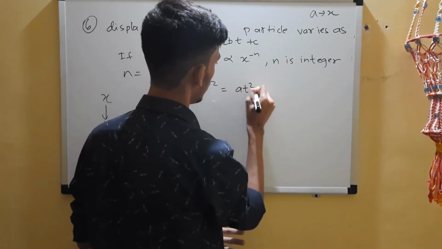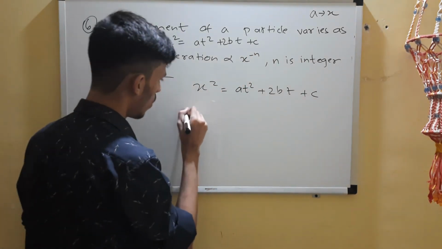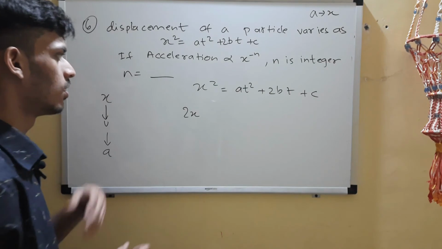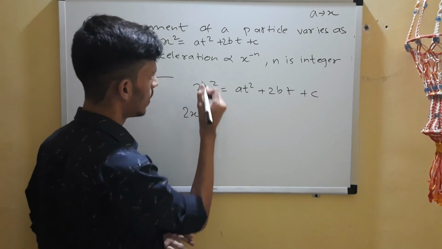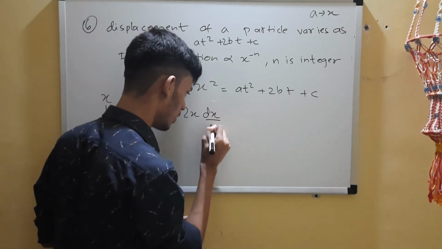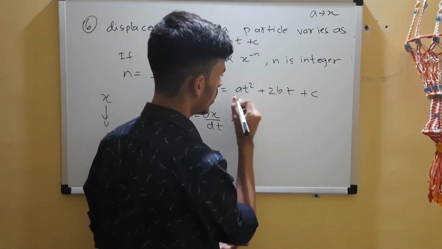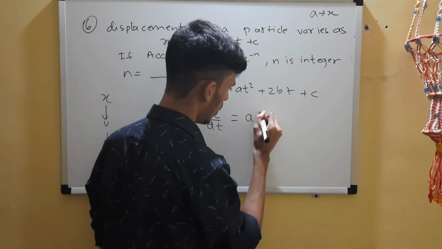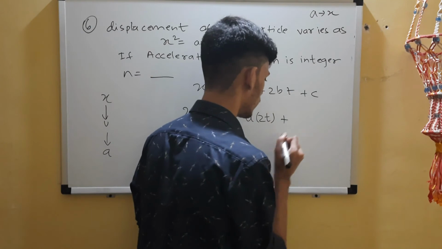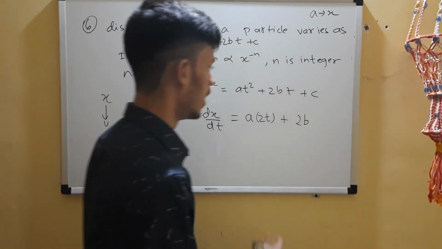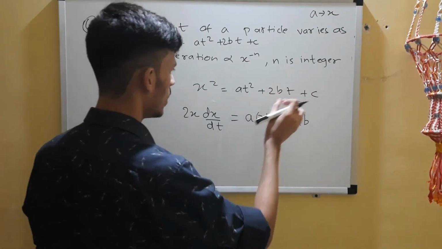So x squared equals at squared plus 2bt plus c. Okay, now differentiate it. So differentiation of x squared is 2x, but we are differentiating with respect to t, so this dx by dt term will also come. Here it won't come because here it is t. So a into 2t, dt by dt is 1. Here it is 2b into t; differentiation of kt is k, so 2bt gives 2b.